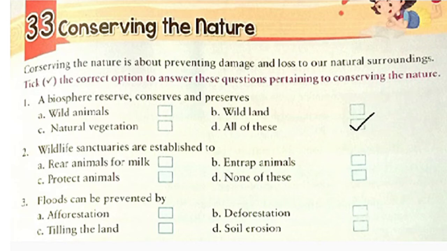Now let's see number 2. Wildlife sanctuaries are established to rear animals for milk, entrap animals, protect animals, none of these. Yes, wildlife sanctuaries are established to protect animals. Now, let's see number 3. Floods can be prevented by afforestation. As much as we plant the trees, we can prevent the floods and the soil erosion.